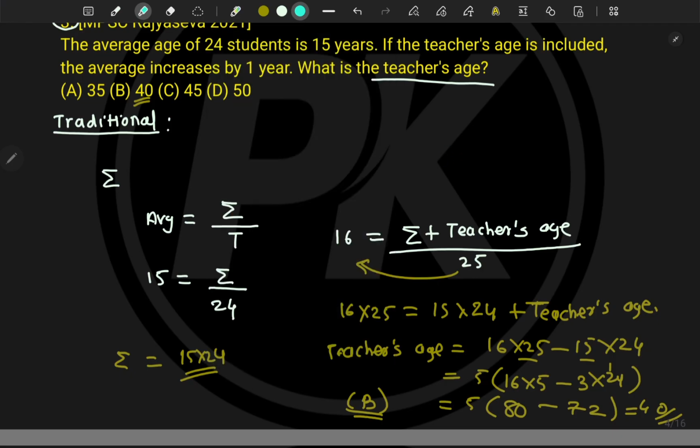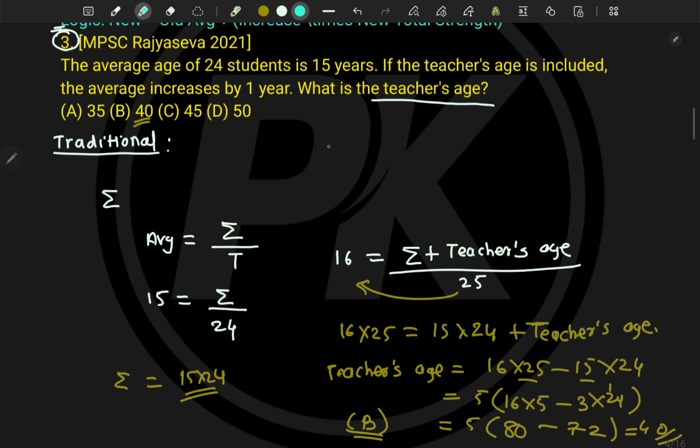Now here, the average age of 24 students is given as 15 years. If the teacher's age is included, the average will increase by 1 year. There were 24 students and the average is increased by 1 year, so 24 plus 1 is 25.